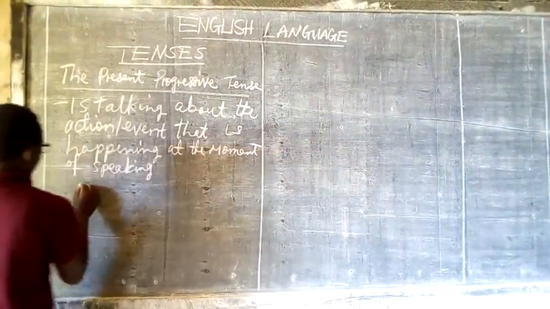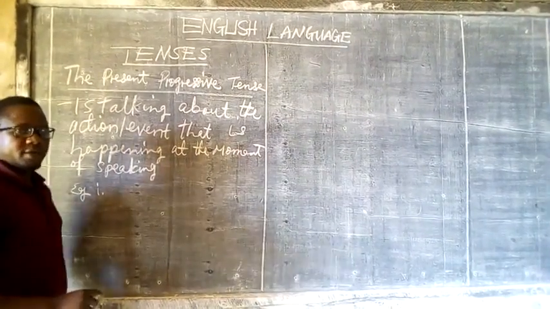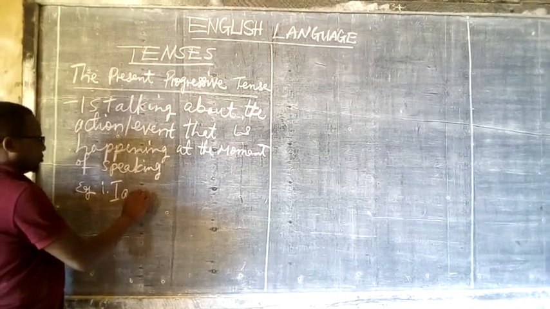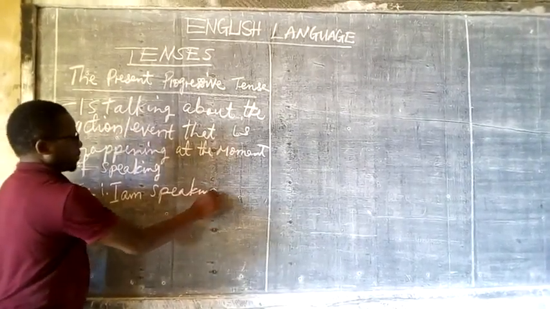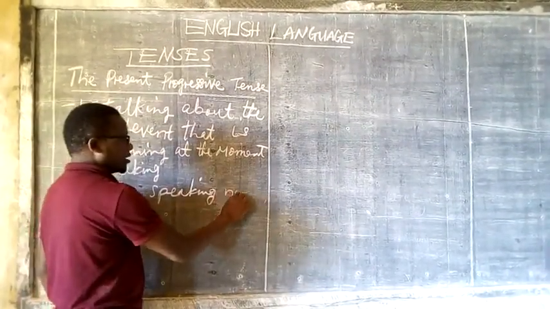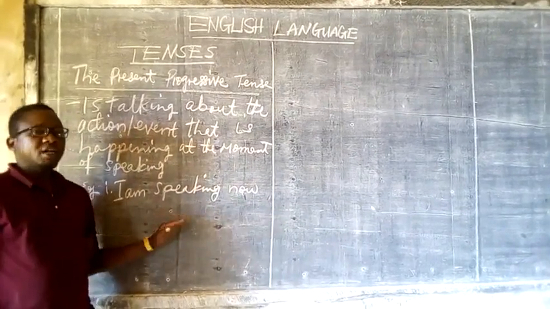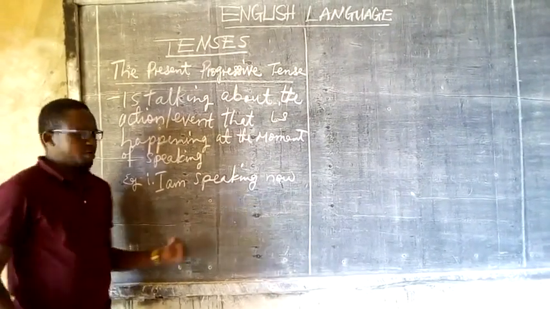Example 1, I say, I am speaking. I can emphasize by saying now, or I can choose not to emphasize by saying now, but I'm just saying I am speaking.